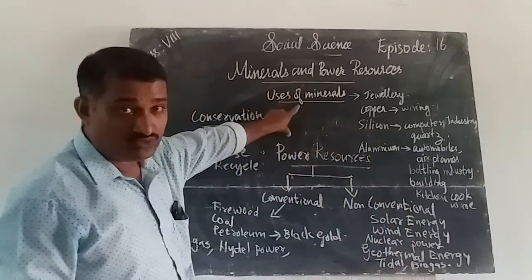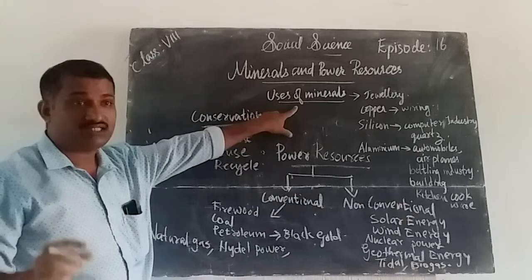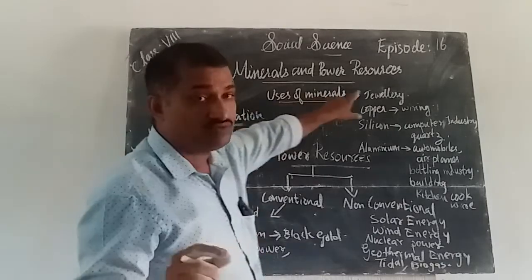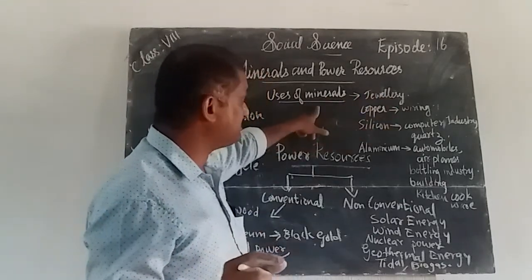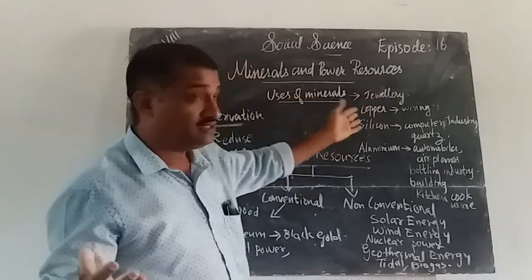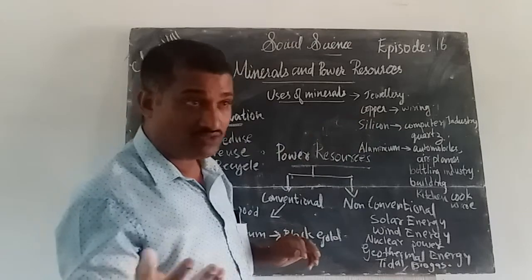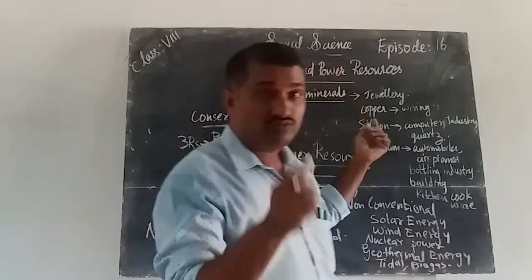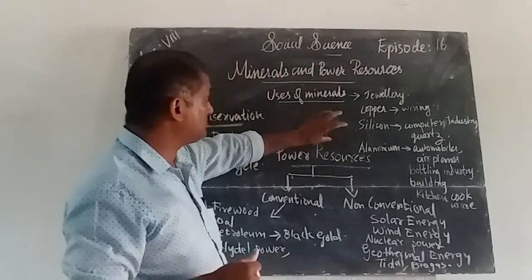First of all, we learned today about the uses of minerals. Minerals are used for many purposes. We use minerals for making jewelry. Then the copper wires that we use are also made of a mineral. Then silicon is used in the computer industry, especially for codes. This is also a use of minerals.